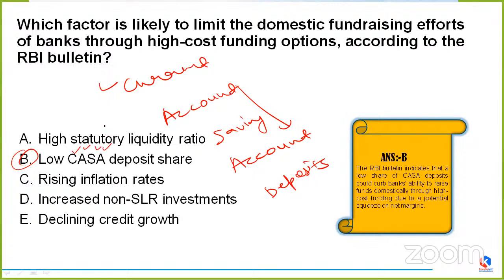See, CASA deposits, what are these? These are the current and saving accounts deposits, okay, that any bank raises from its depositors. And we have already gone through what it stands for. These accounts combine the feature of both: the feature of a savings account is also there along with the feature of a current account. Okay. So yes. Now coming to the next question.